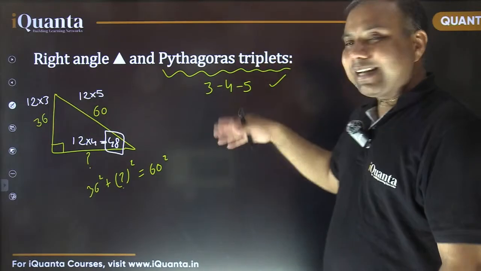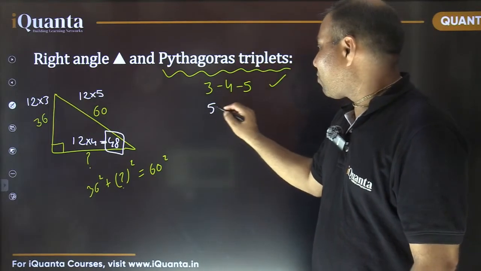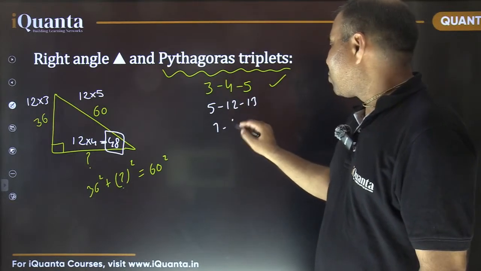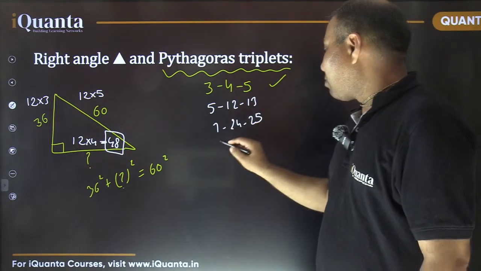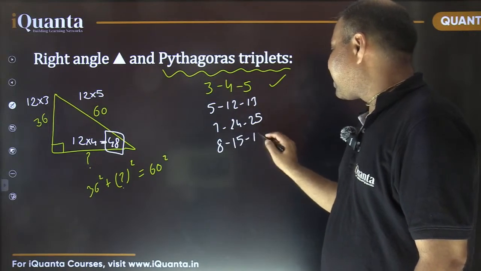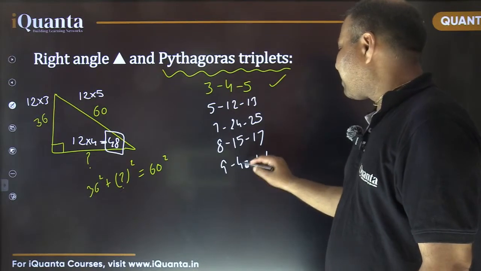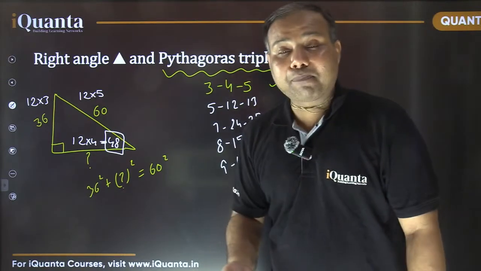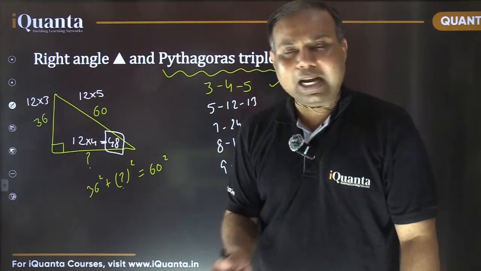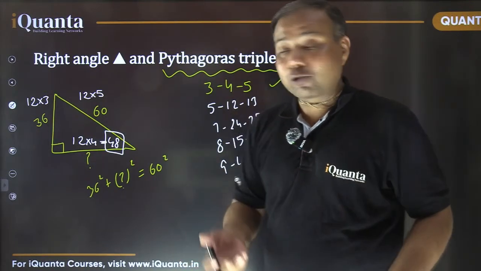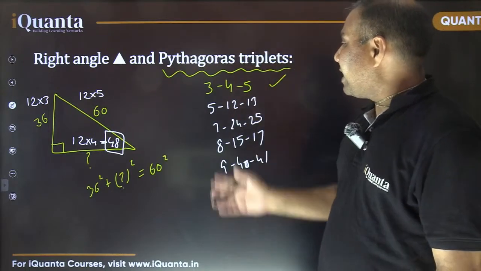Okay, what about the next primitive triplet? The next one is 5, 12, 13. Always remember that. Then we have 7, 24, 25. Also after that we have 8, 15, 17, 9, 40, 41. These are some of the few initial Pythagorean triplets. There are infinite number of primitive triplets. We cannot remember all of them, and it is not required, but at least remember these initial few ones.